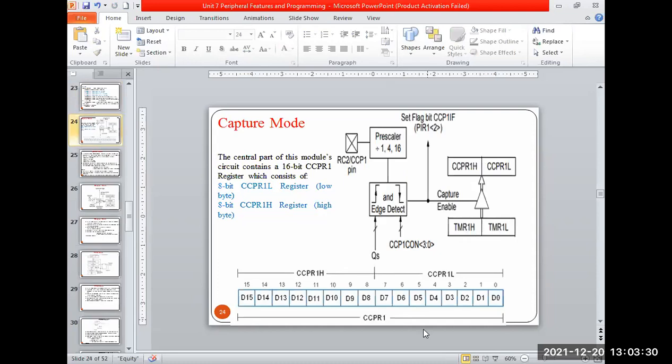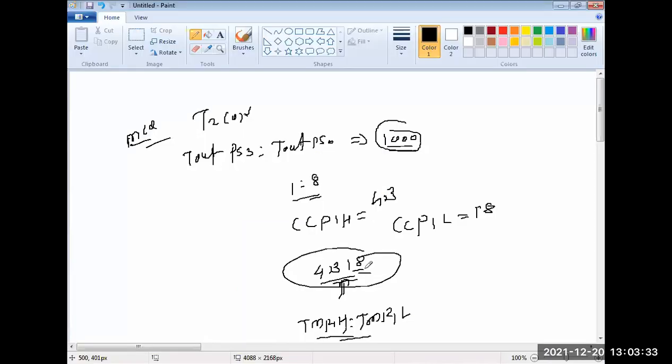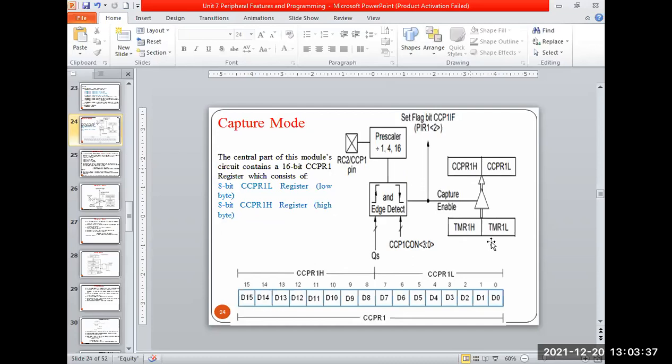For example, the value 4B18 that I stored in the Timer1 register: when the timer count reaches that value, it captures it and stores it in the capture registers. The lower byte 18 goes in CCPR1L and 4B will be stored in CCPR1H. And once the value is captured, the flag can be raised. I think you understood this.